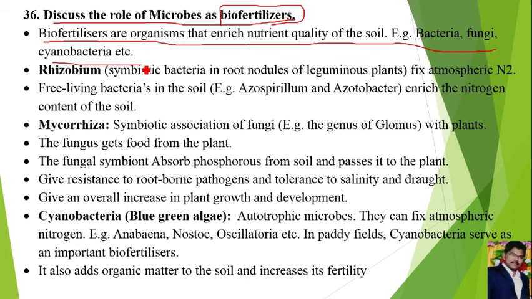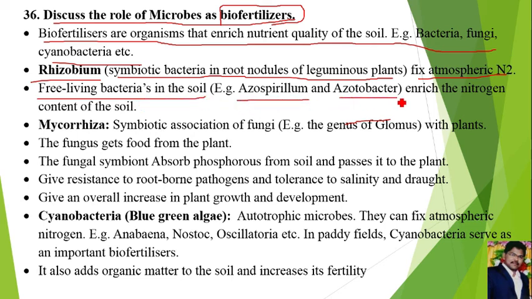Examples are bacteria, fungi, cyanobacteria. Rhizobium is a symbiotic bacteria in root nodules of legume plants, which will fix atmospheric nitrogen. Free living bacteria in the soil, for example azospirillum and azotobacter, enrich the nitrogen content in the soil. Actually, rhizobium grows in root nodules of legume plants like groundnut and pea plant. Rhizobium will provide nitrogen compounds for the plant, and the plant provides shelter for the rhizobium.